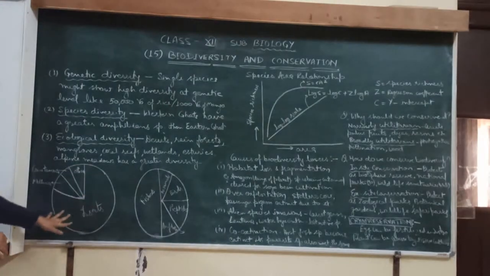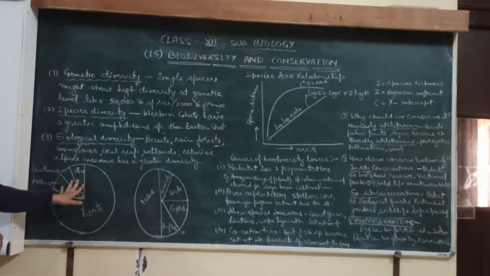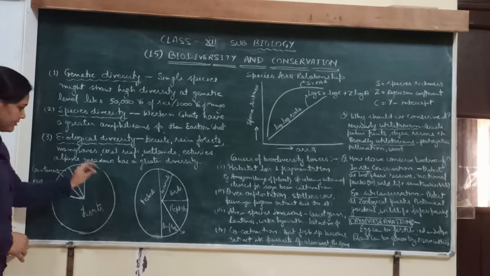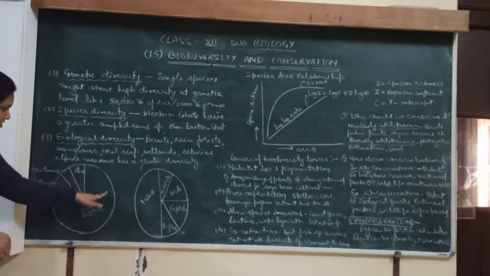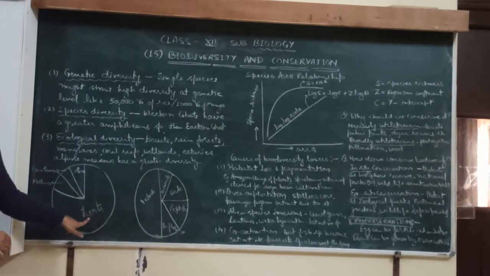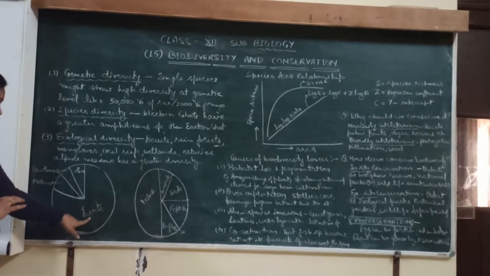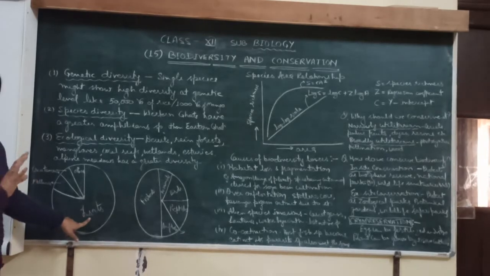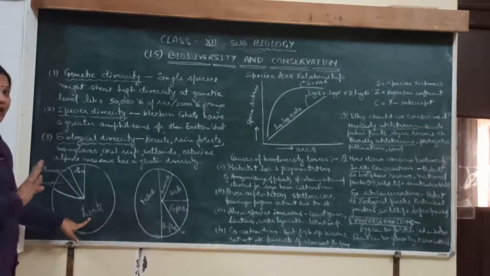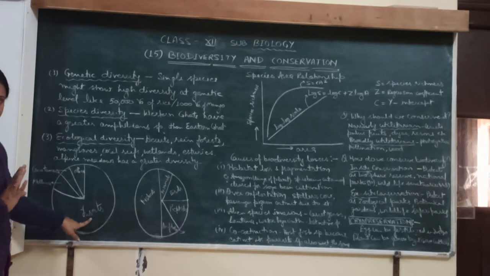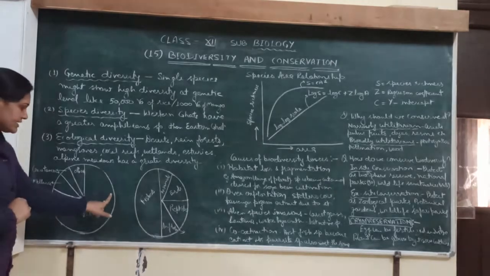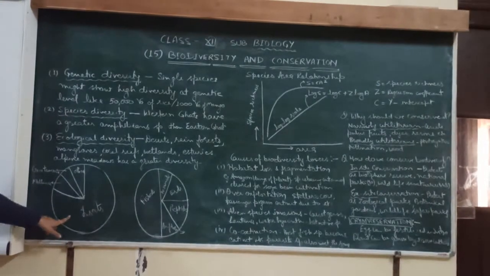Here it shows the invertebrates. How many invertebrates are present is shown by this pie graph. We can see the largest class is Insecta. The largest phylum is Arthropoda, and in Arthropoda, the insects have six legs, that is 3 pairs of legs. These are known as insects, and they have lateral appendages also. They have wings and legs or antennae.